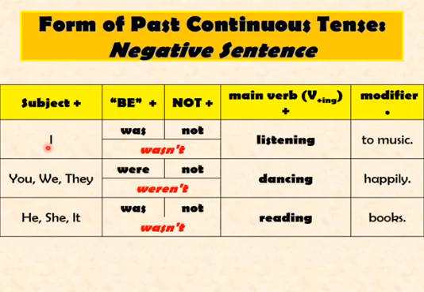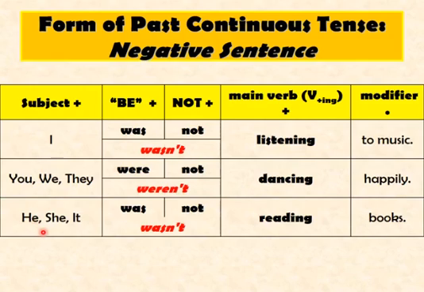Now let's see with the plural subjects. I was not listening to music. I can also use a contraction for was not. I wasn't listening to music. You were not dancing happily. Now I can also use a contraction for were not. I can say you weren't dancing happily.